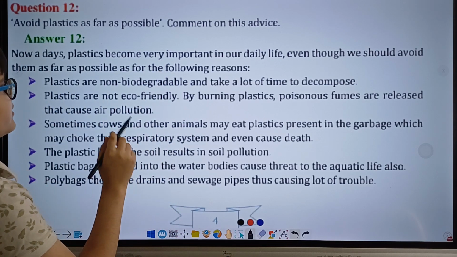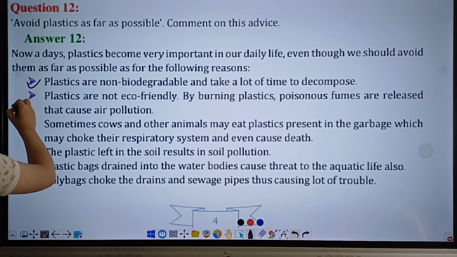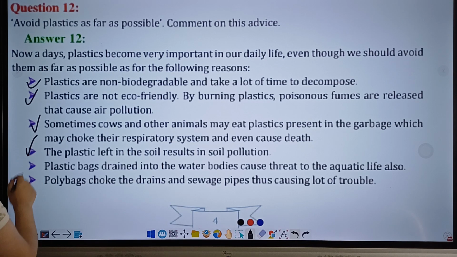Plastics are not biodegradable and take a lot of time to decompose. Plastics are not eco-friendly. By burning plastics, poisonous fumes are released that cause air pollution. Sometimes cows and other animals may eat plastics present in the garbage, which may choke their respiratory system and even cause death. The plastic left in the soil results in soil pollution. Plastic bags drained into the water bodies cause threat to aquatic life also. And the final point, polybags choke the drains and sewage pipes, thus causing a lot of trouble.